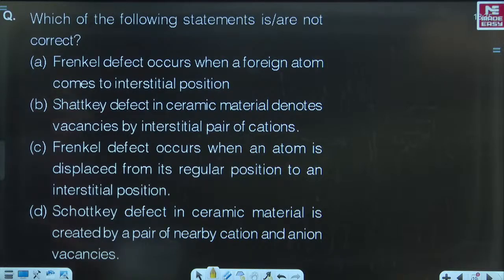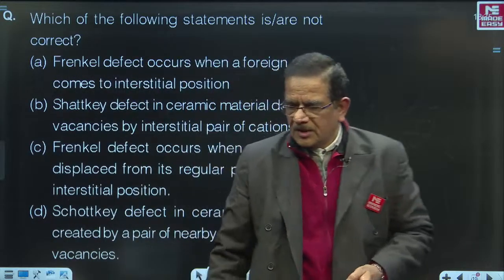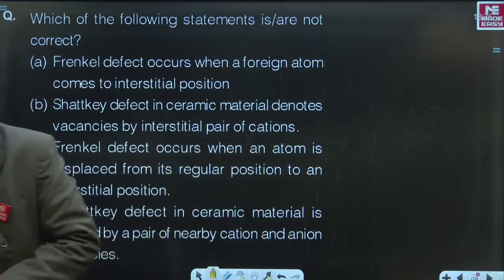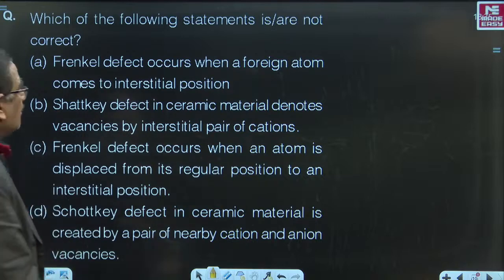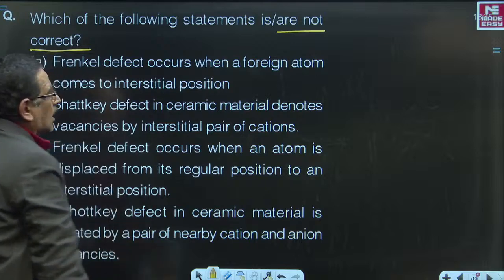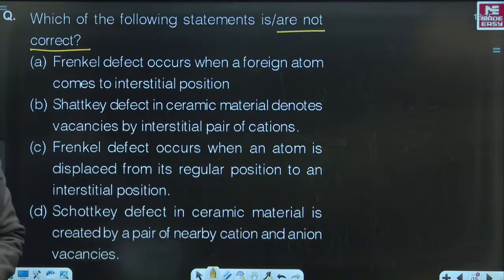Yes, this is a theory question. You need to read this. Next question is a theory question. Read this, please. Which of the following statements is or are not correct? Be very careful. The question is asking which of the statements is or are not correct. I wish you should attempt this before I give the answer. A. Frenkel defect occurs when a foreign atom comes to interstitial position. B. Schottky defect in ceramic materials denotes vacancies by interstitial pair of cations.